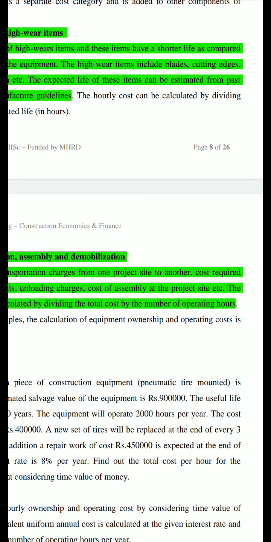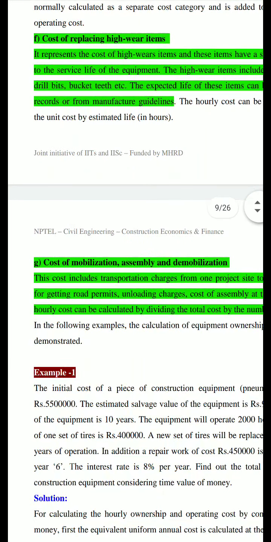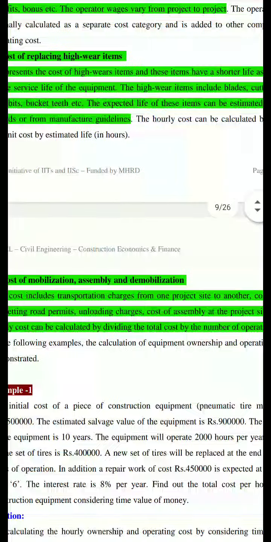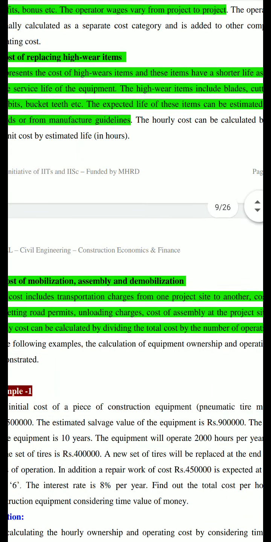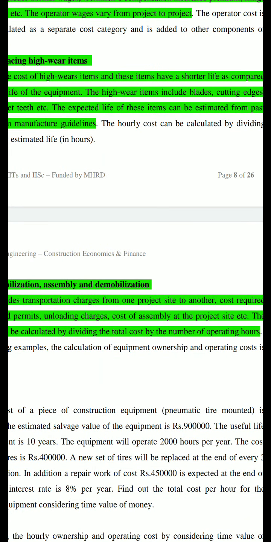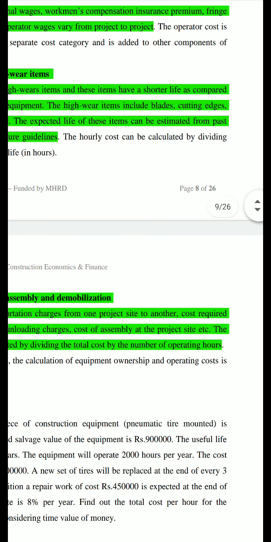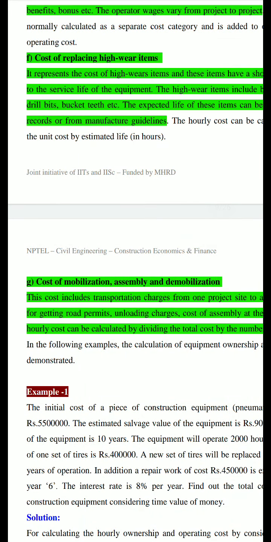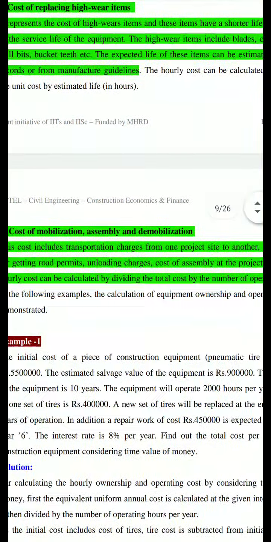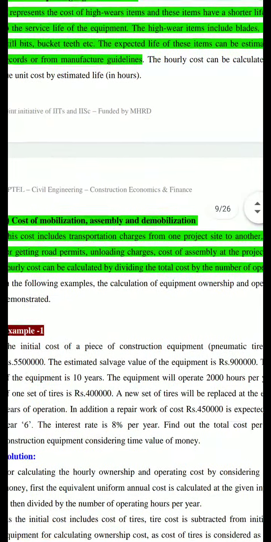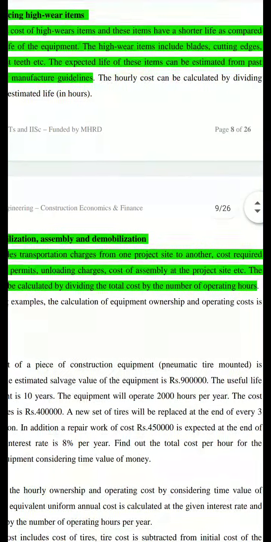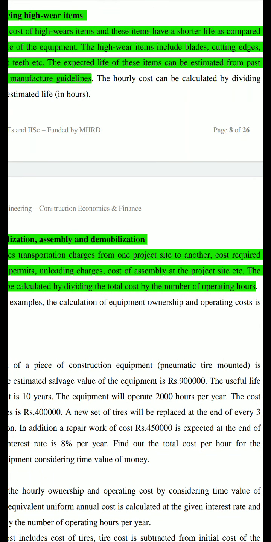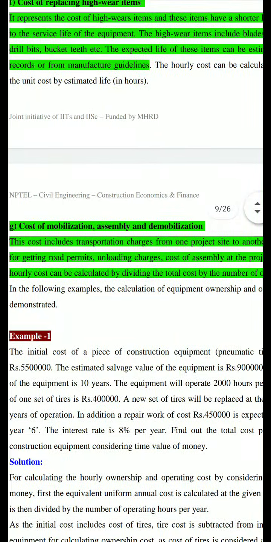So it involves some costs, like you have to get road permits if it is going to a different state, all those things. Then unloading and loading charges, and if you are taking some components separately, then after reaching the site you have to assemble them. So all these costs come under mobilization, assembly and demobilization. These also can be calculated on an hourly basis by dividing the total cost by the number of operating hours.